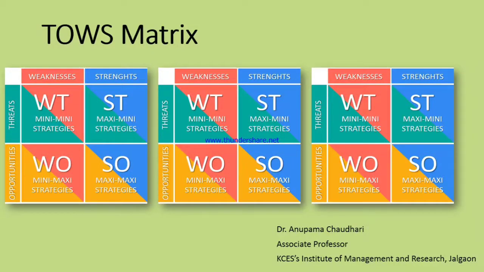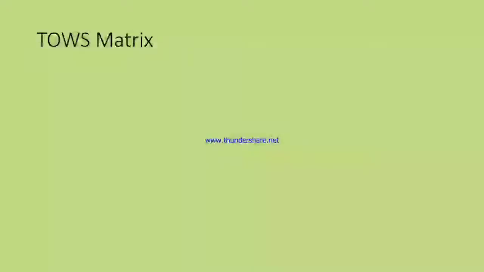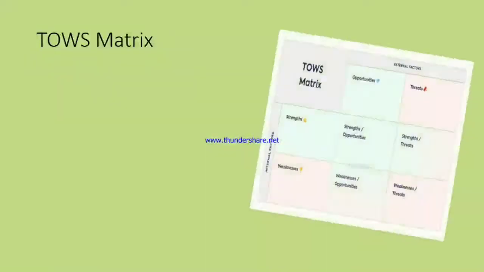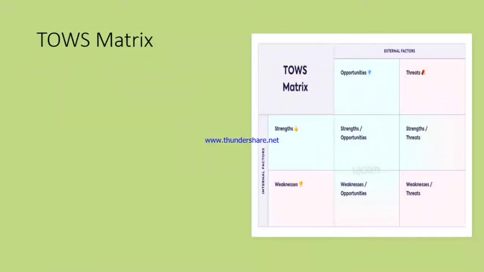Hello, friends. Today I'll be talking about a modern tool for analysis that is TOWS matrix. It is based on the SWOT analysis. SWOT, that is strengths, weaknesses, opportunities, and threats analysis, is a framework used to evaluate a company's competitive position and to develop strategic planning.